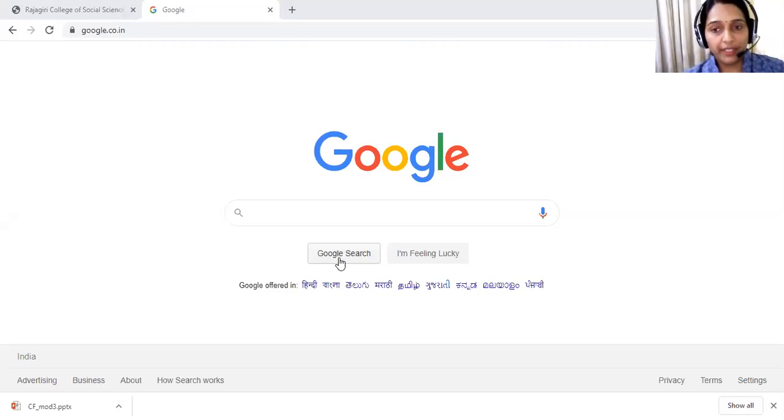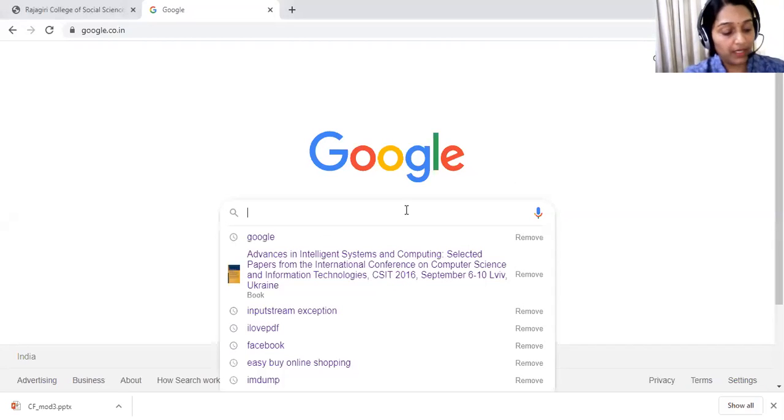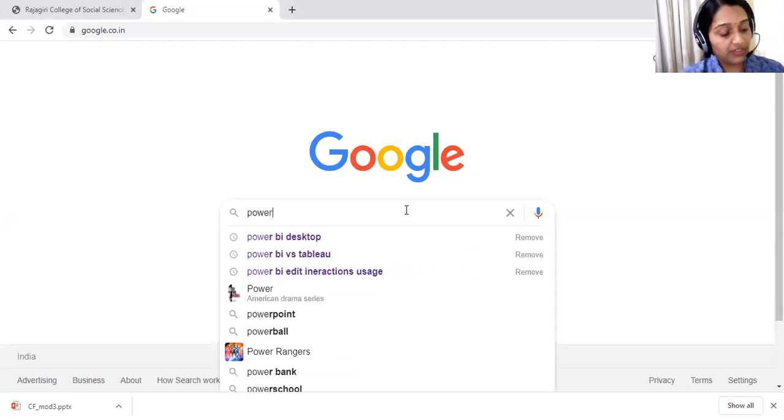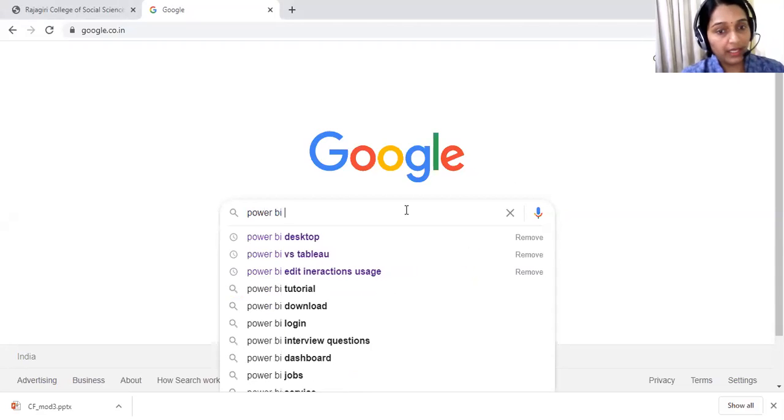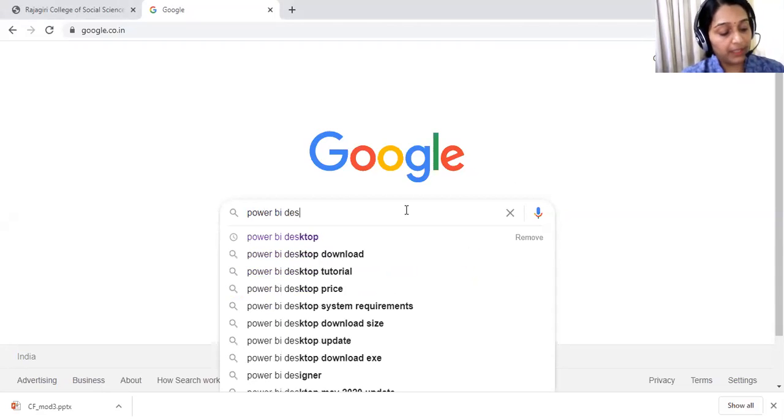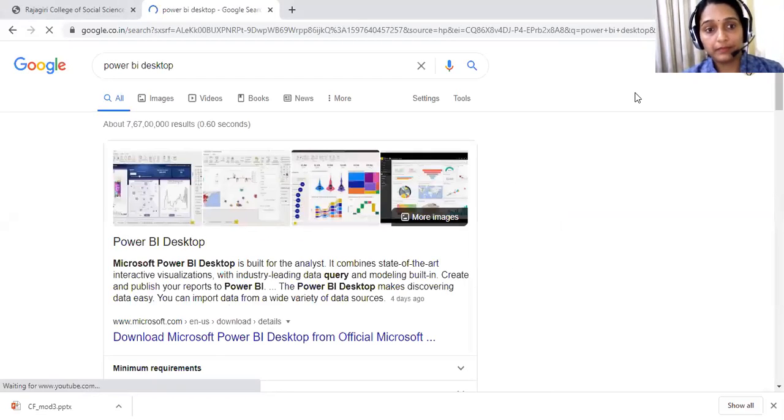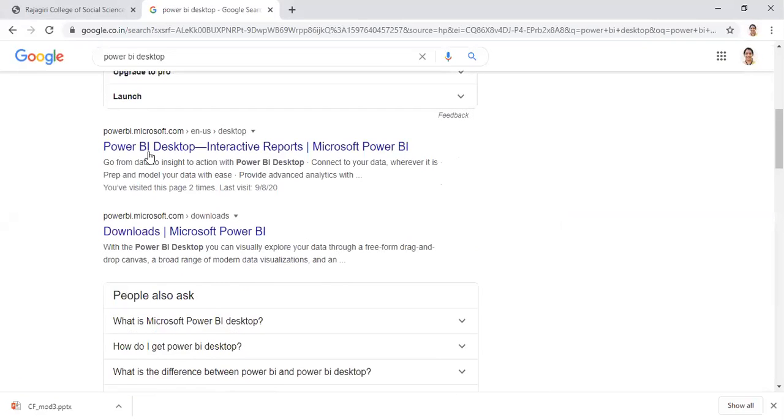Good morning, everybody. Let us now see how we can install Power BI on your machine. So take up your Google and type Power BI Desktop. Hit enter. You can take the first link, which shows you Power BI Desktop Interactive Reports. Click that.